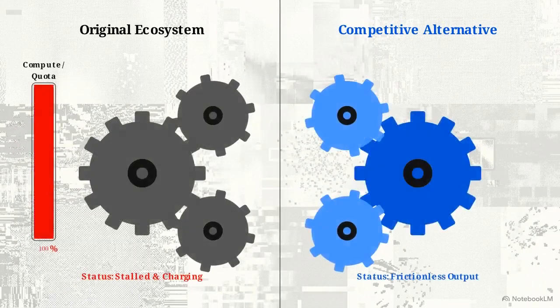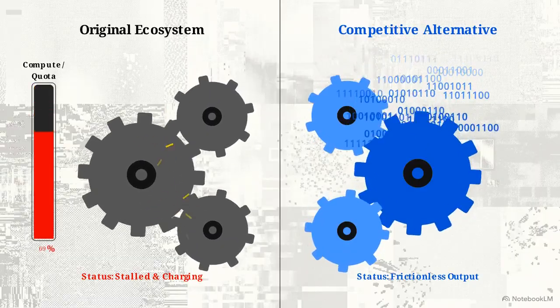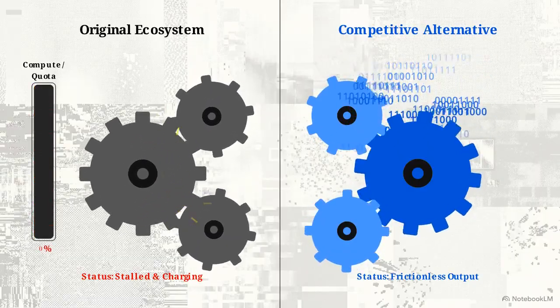Let's look at the timeline. A pre-flight architectural failure caused a systemic crash. That crash resulted in a massive billing penalty, and human support rigidly defended the broken process. Compare the immense friction of that original platform with the frictionless output provided by the competitor. One system stalled and charged for the failure. The other simply did the work.